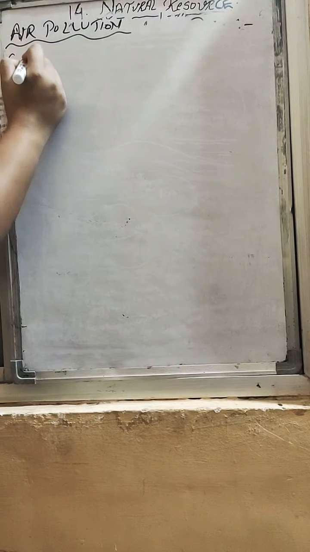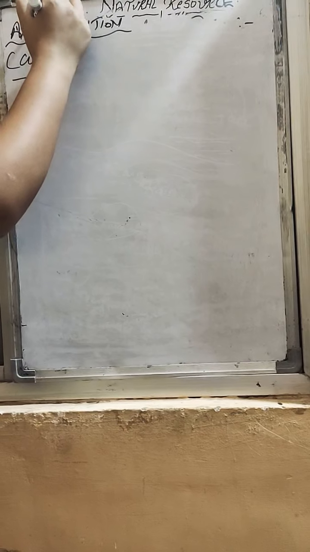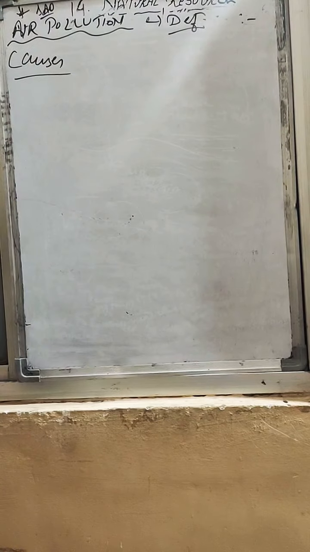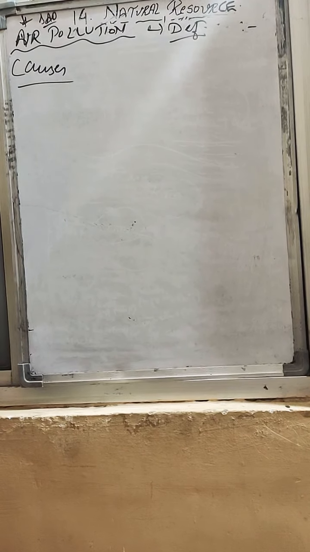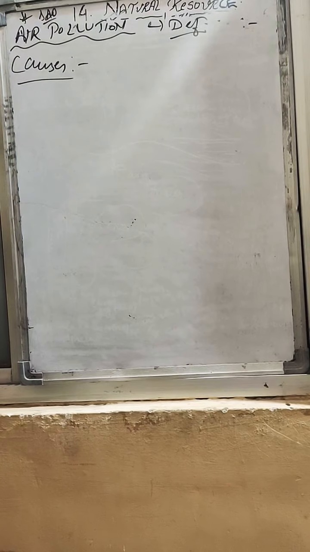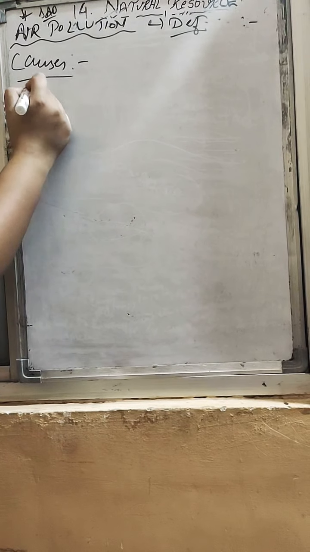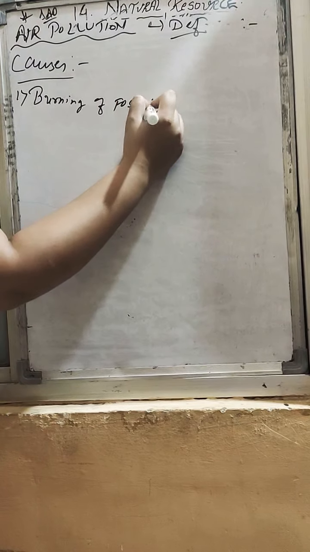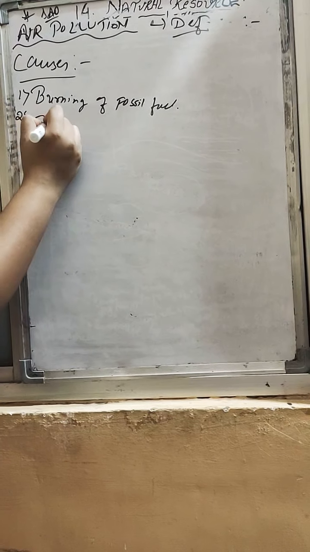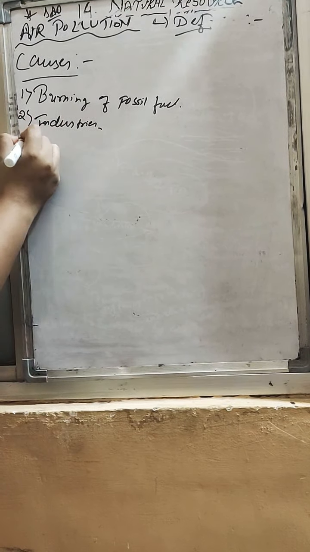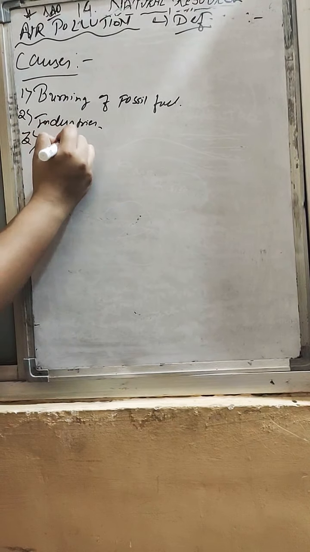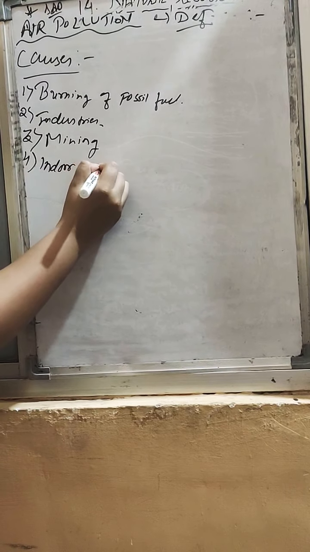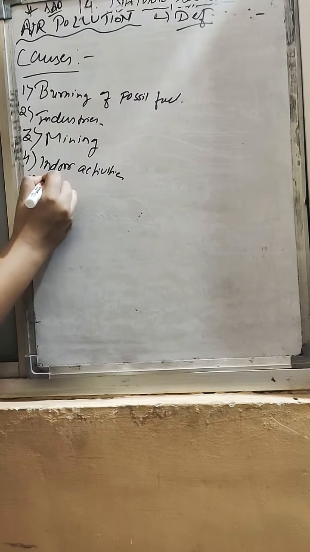Now let's see what the causes of air pollution are. This always comes in your short notes. Air pollution always starts with the definition, that is, the presence of harmful substances in the air leads to air pollution. Next comes the causes of air pollution. First cause is burning of fossil fuel. I will explain you one by one. Second is exhaust from industries. Third is mining. Fourth is indoor activities. And fifth is suspended particles.